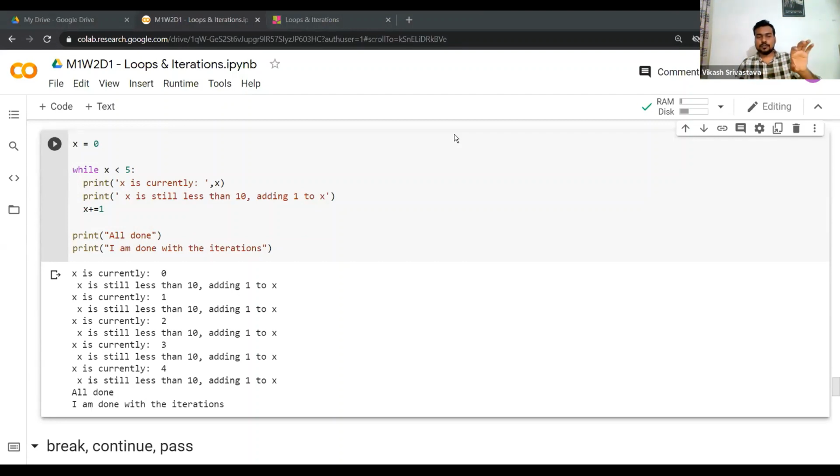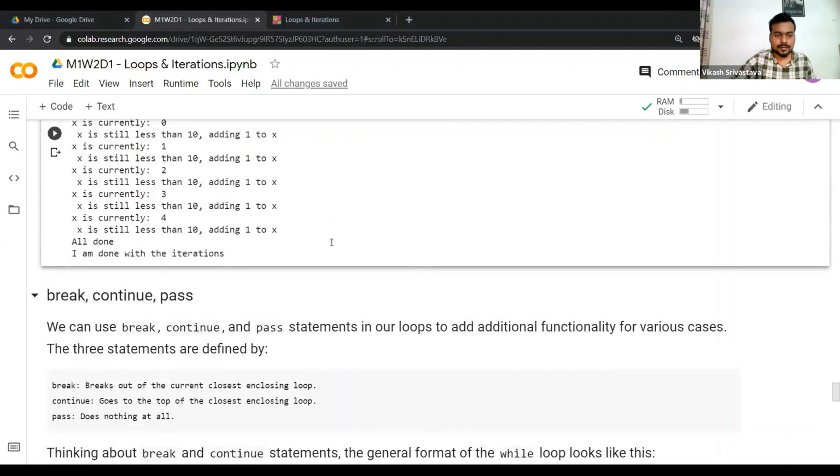So let's say within a for loop you write a while loop, and then you need to somehow take care of the other cases, right? So there you will write the else part. Or maybe you can simply write whatever you want to execute, simple statements, within the else part. So that's required, or that's not even required, it's up to you.